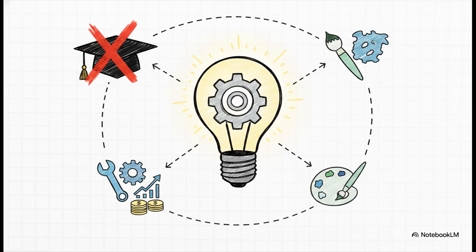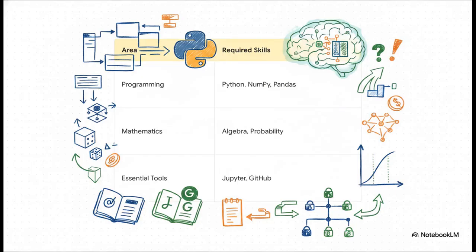What you actually need is a logical mindset, a whole lot of patience to debug your code, and a deep comfort with continuous self-learning. So here is your definitive checklist for 2026. For programming, you need to focus on Python and its core data libraries, NumPy and Pandas. For mathematics, you need a solid functional understanding of linear algebra, probability, statistics, and calculus.